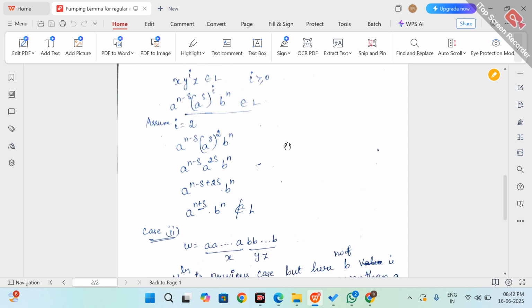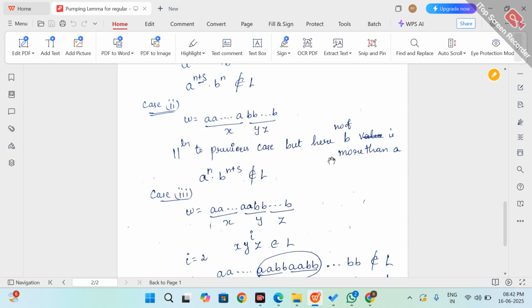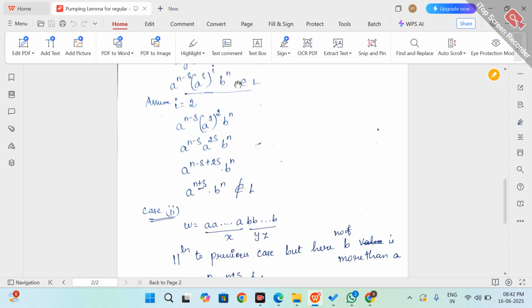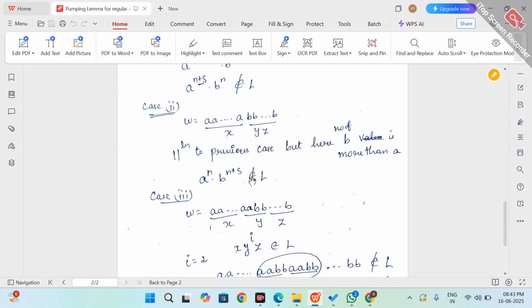It is similar to the previous case. If we solve using the same method, the number of b's is greater than the number of a's. But the given language contains n number of a's and n number of b's, so it is also not belonging to the language.